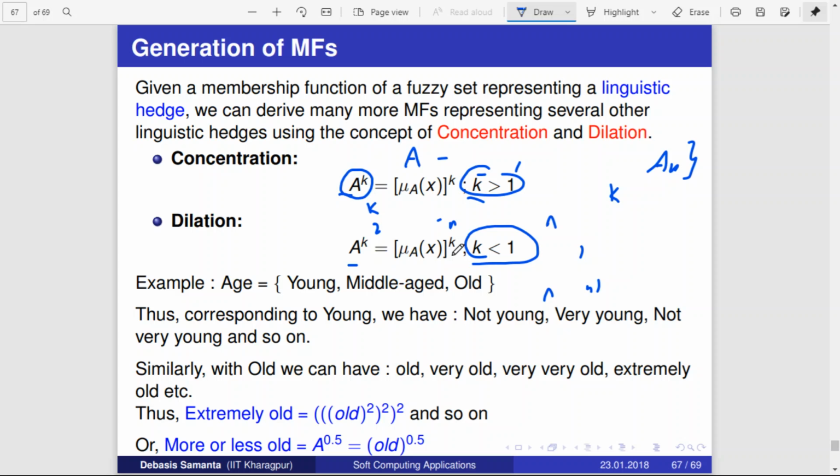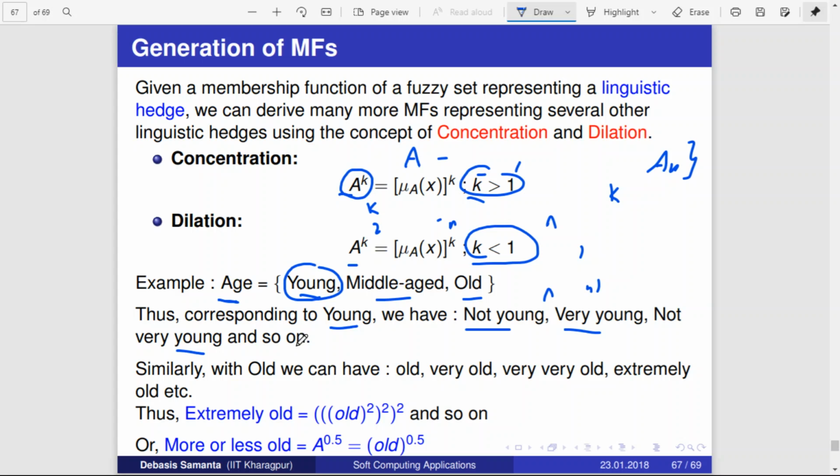Concentration is something like increasing in the positive direction, and dilation is something like increasing in the negative direction. So let us try to understand this with an example. Assume there is a fuzzy set age which contains these values: young, middle aged and old. Again, for these you can create a separate fuzzy set. For young, for example, you can create another fuzzy set which includes young, something like not young, very young, not very young and so on.